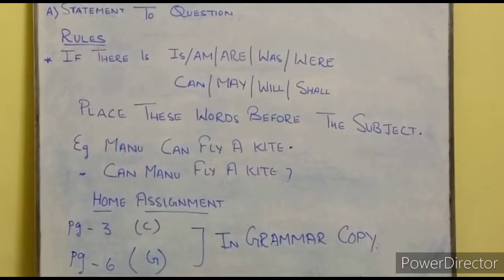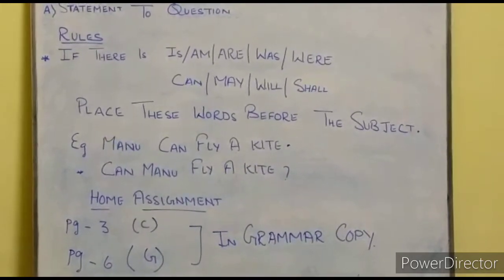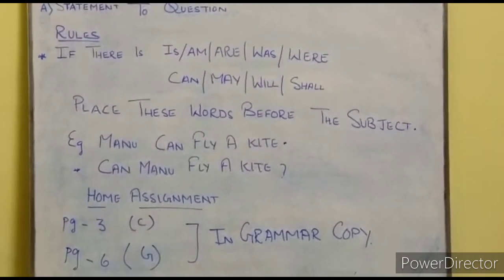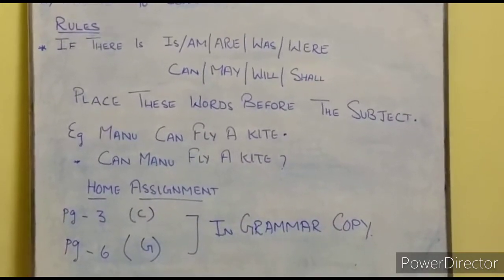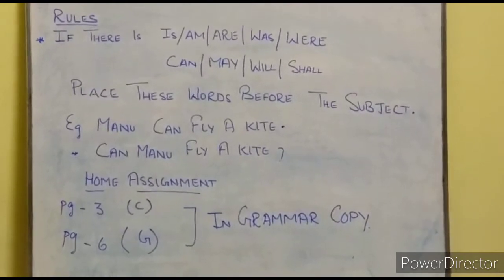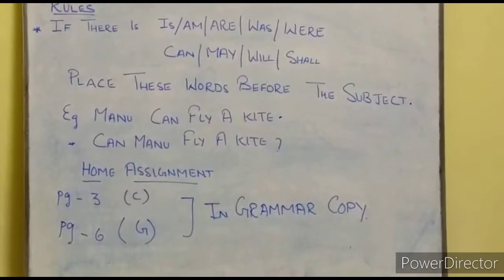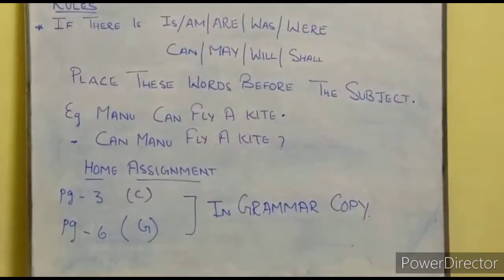Students, note it down in your copy. If there is am, are, was, were, can, may, will, shall, place these words before the subject. Example, Manu can fly a kite. Can Manu fly a kite? Question mark.